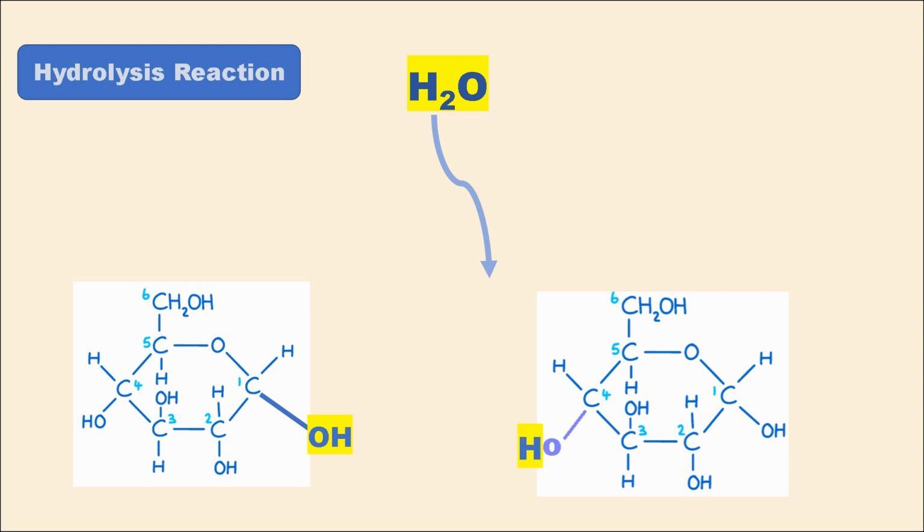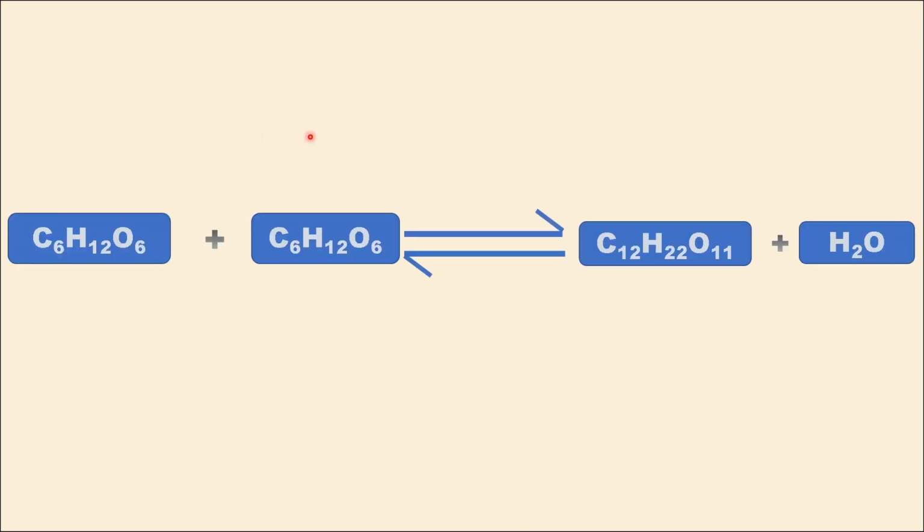So this is how a hydrolysis splits the molecule too. If you look at the overall process, you will notice it's a reversible reaction. In the first case, two monosaccharides join together to form a disaccharide, releasing a water molecule in the process. And this is called condensation. And conversely, when you add a water molecule to a disaccharide, it breaks apart into two separate monosaccharides, and this process is known as hydrolysis.